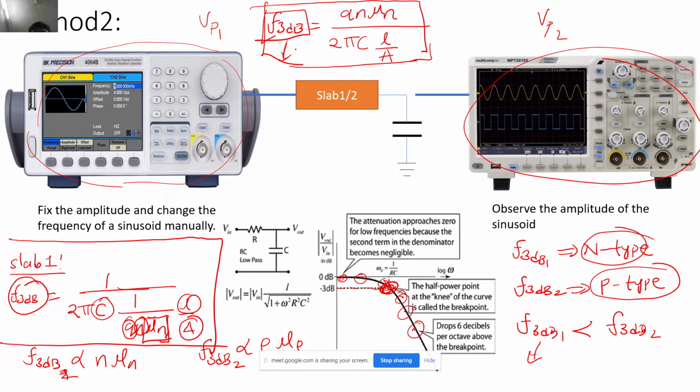No, sir. I'm talking about in general, sir. In reality, the mobility depends upon the crystal orientation, right? Yeah, correct.